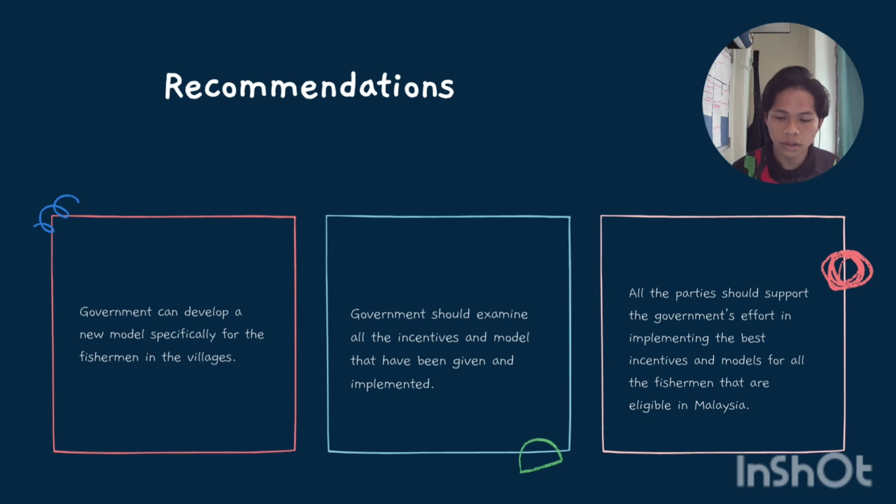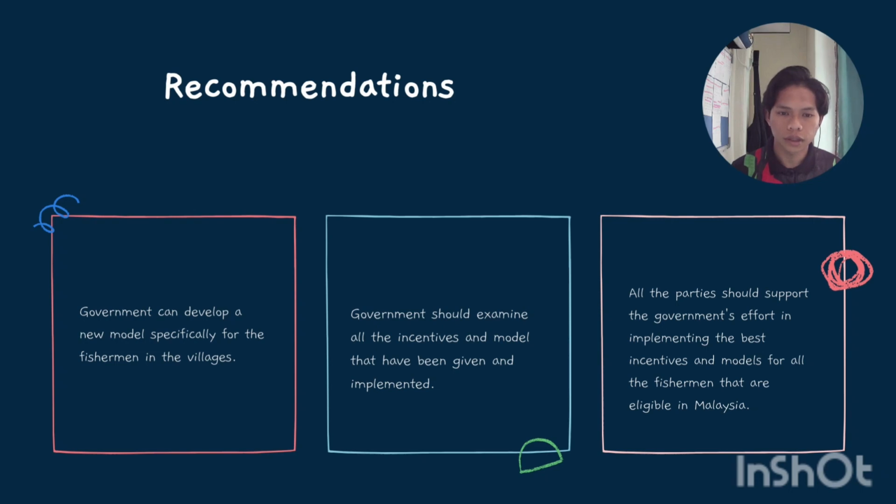The second recommendation is that the government should examine all the incentives and models that have been given and implemented. This is to make sure that all the government expenditure is truly beneficial to all the fishermen in Malaysia. This also can allow all the fishermen to get the same advantage without being based on their races, areas, and so on. The government also can redesign the incentives and models, for example, creating a model that aims to attract the youth to participate in this sector.